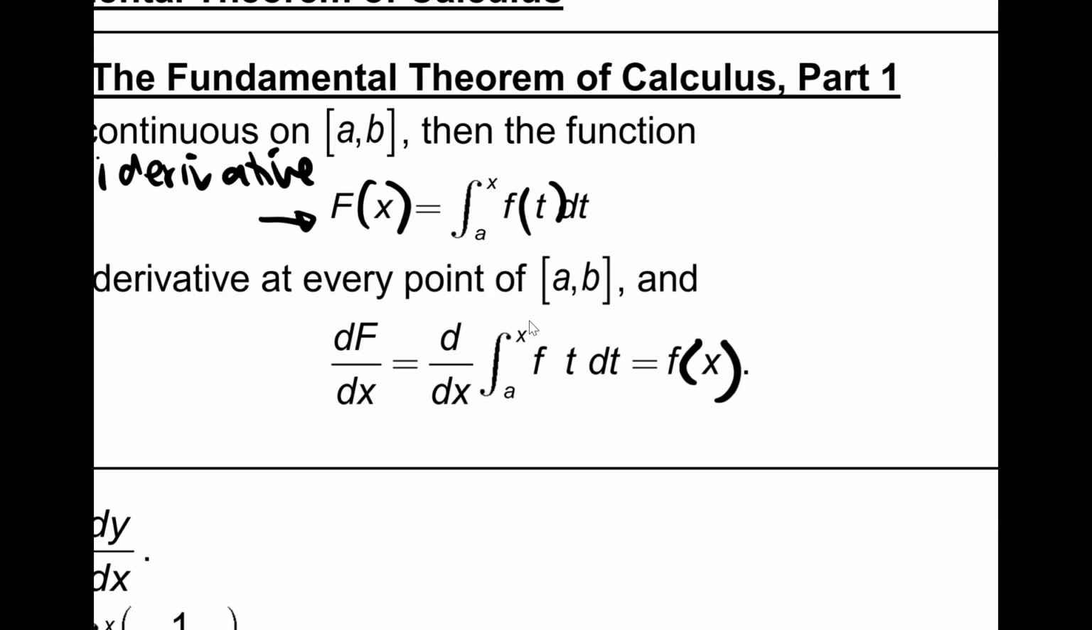Okay, so a couple of things I want to make clear. This little a is a constant. It's just a number. I could put any number there. It doesn't matter. And then this x is a variable. So I'm taking an integral from a constant to a variable. Notice I have f of t dt, and at the end I end up with f of x. So literally all I'm doing is changing the variable. The independent variable changes. Otherwise, you get the same thing you started with.